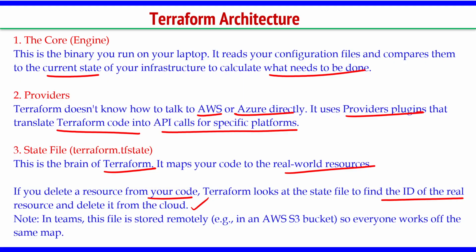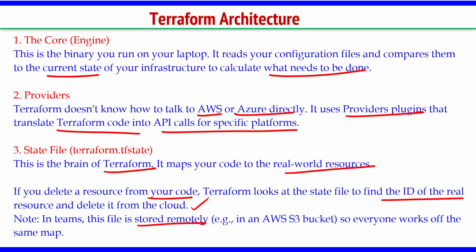Okay, Terraform looks at the state file to find the ID of the real resource, the real service, and deletes it from the cloud. One important note is that not everything we can delete, or not everything we can start from scratch. So in teams, the file is stored remotely in an S3 bucket maybe. So everyone works off the same map.